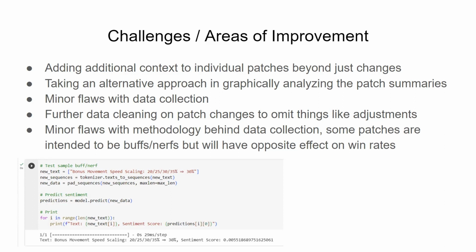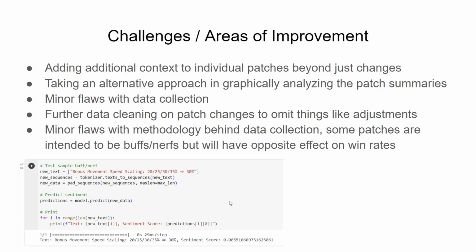For example, if one champion's damage is buffed 10%, but every other champion that patch is buffed 20%, then the win rate of the champion that is only buffed 10% is going to suffer, even though it's technically a buff based off sentiment analysis. And so the inability to bring together a broader scheme of data and additional context like this allowed our model to suffer.